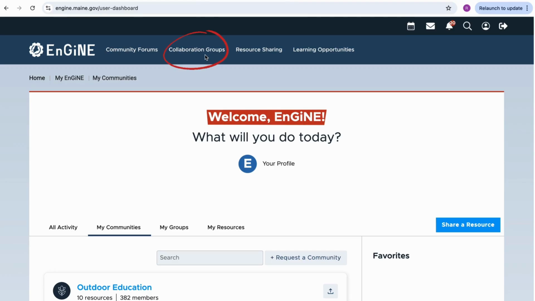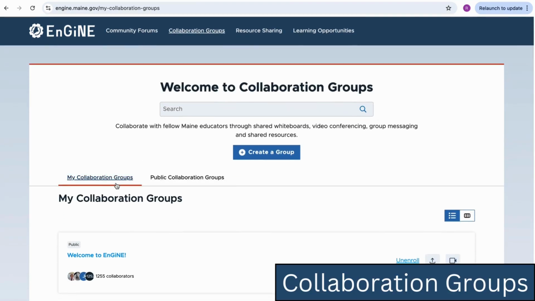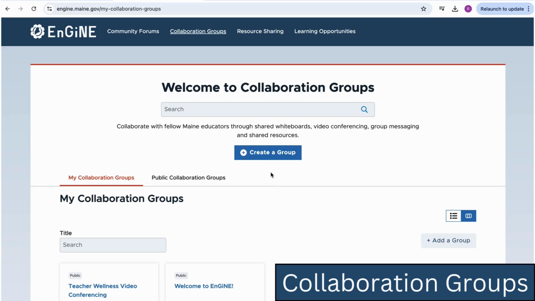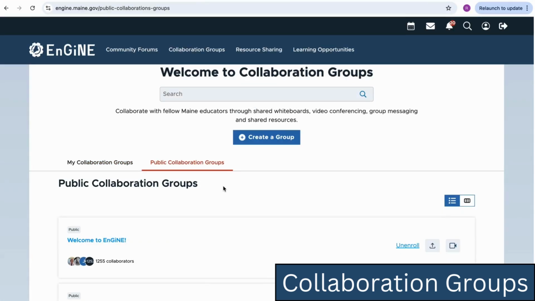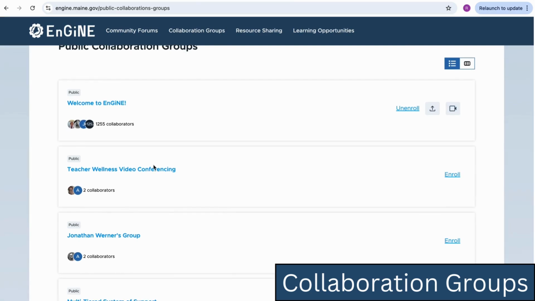Collaboration groups are a way to connect with educators in real time. Navigating over to collaboration groups, you will again see My Collaboration Groups and Public Collaboration Groups. You can create a collaboration group by clicking here, or you can find collaboration groups to join by searching in this list. When you find a group that interests you, click on the name.